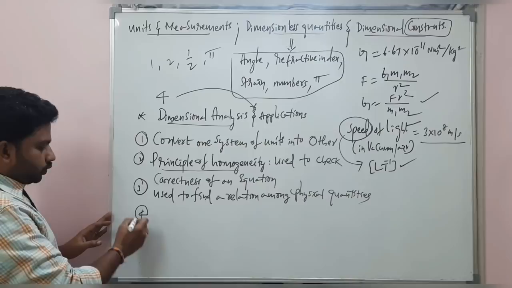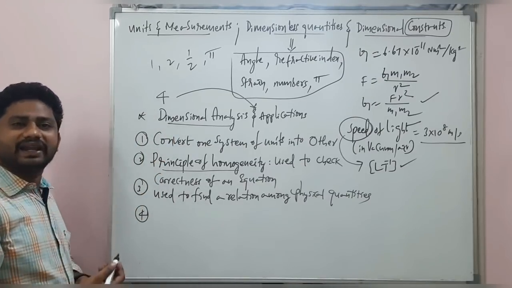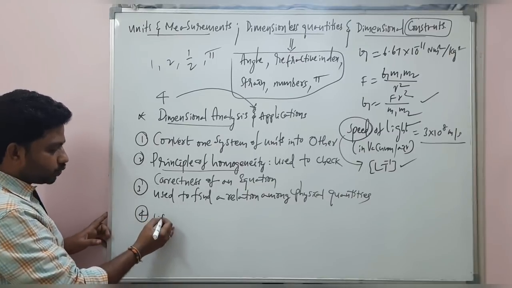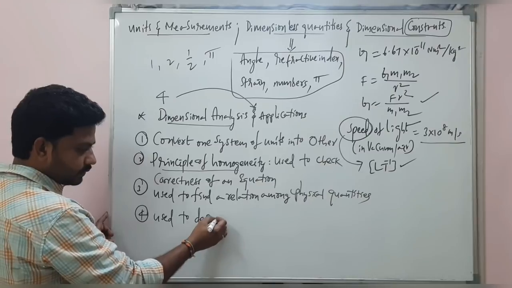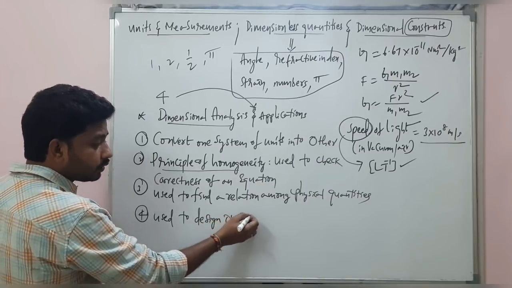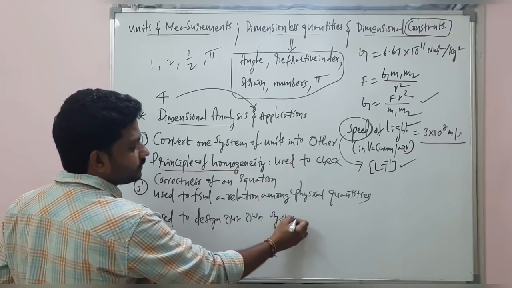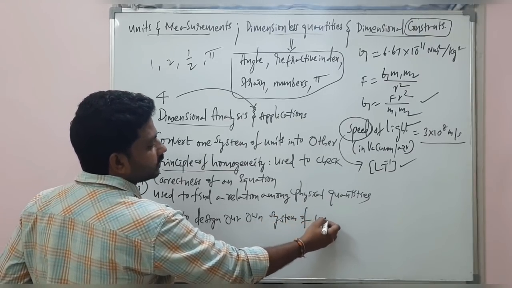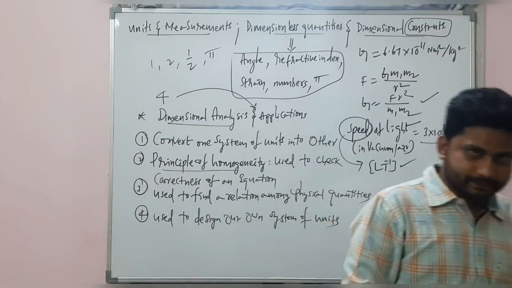And number 4, this same dimensional analysis is used to design our own system of units. Let us discuss one by one.